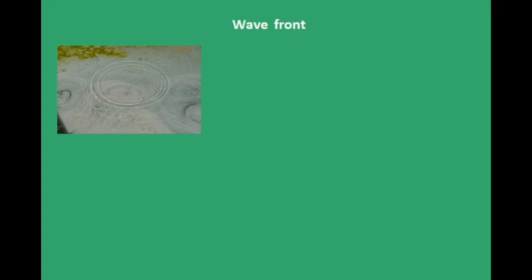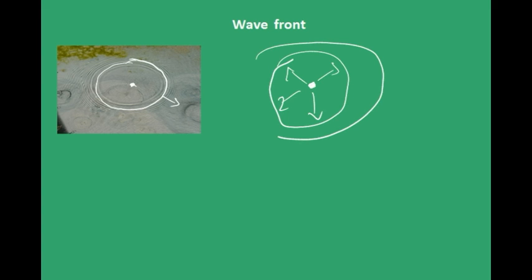So in this figure, whatever circle you can form with this center, that will be a wavefront, any circle. The energy of the wave travels in a direction perpendicular to the wavefront. Hope this is clear. If you have a point source which gives light rays in all directions, then the locus of points which have the same amplitude and vibrate in the same phase will be a sphere, right? So if you form any sphere with this source as center, that will be a wavefront, and this is a spherical wave.